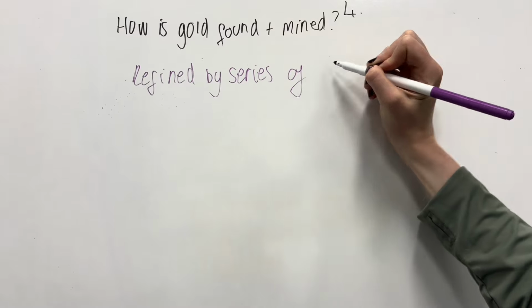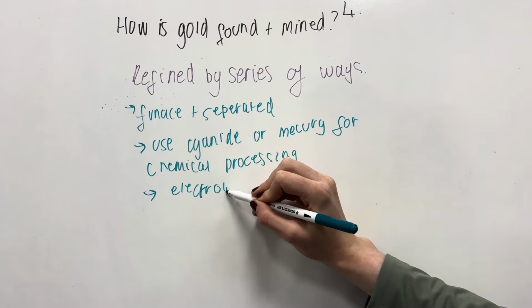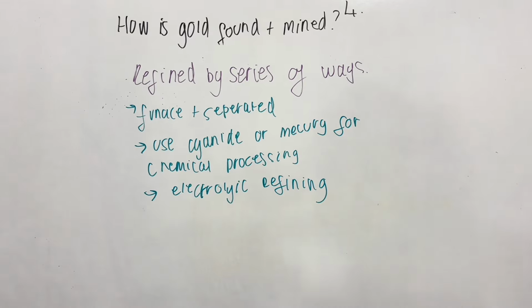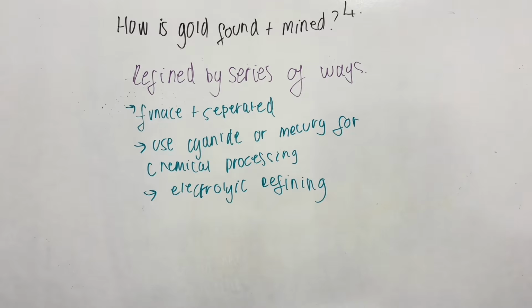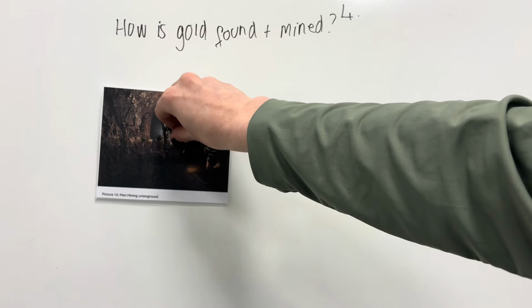Gold can be refined in a series of ways. You can put it into a furnace and separate it from the other materials based on their heat capacity. You can also use cyanide or mercury, which we know is dangerous and we will mention later, for chemical processes. You can use electrolytic refining and pass an electric current through the impure gold.